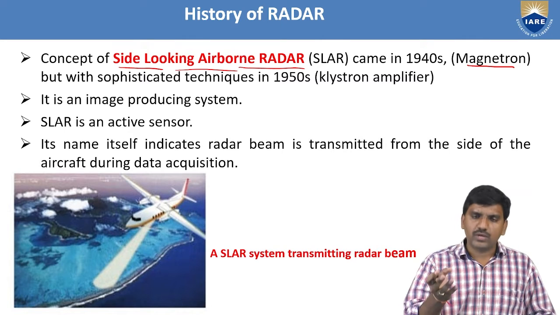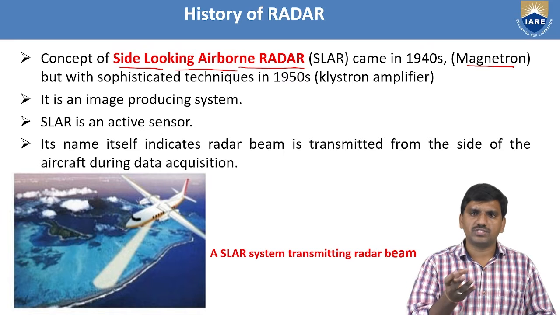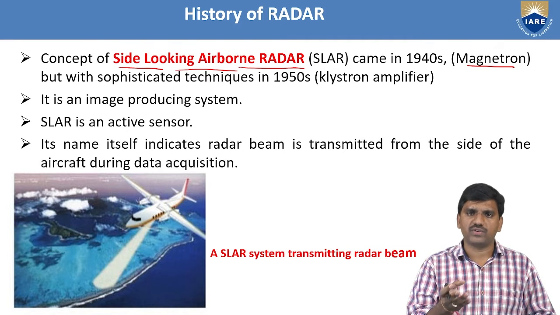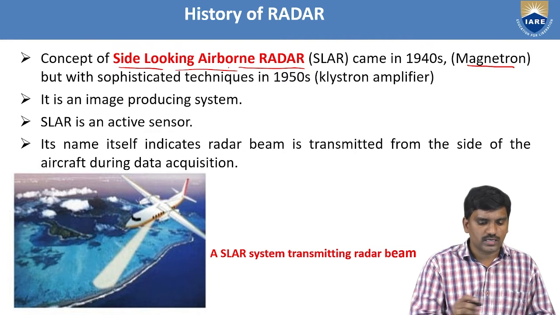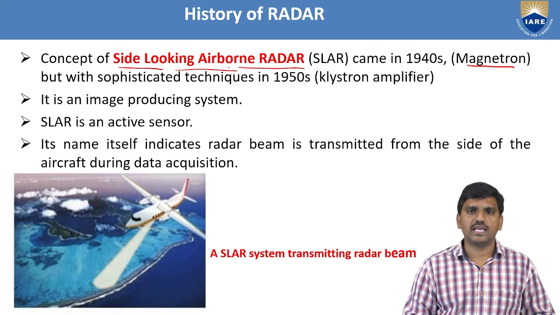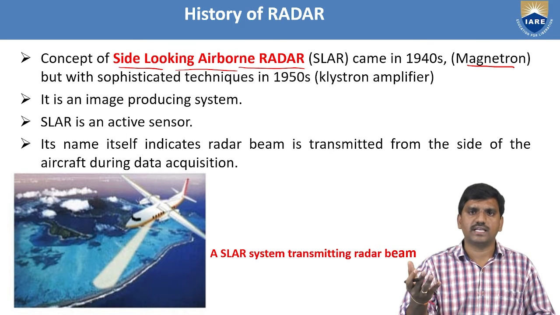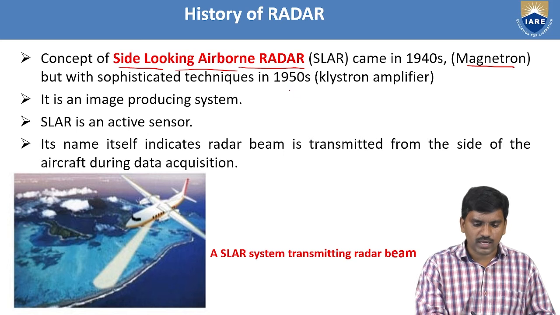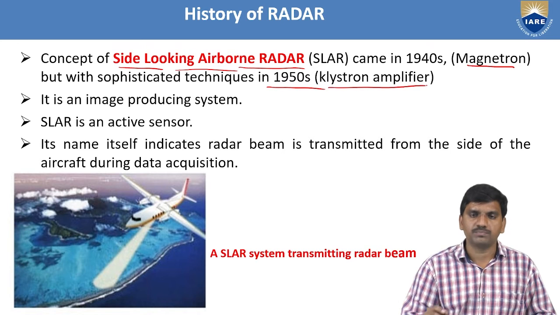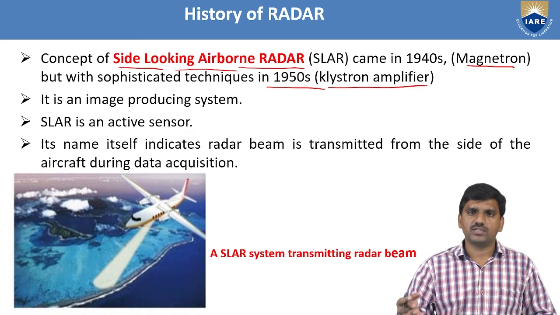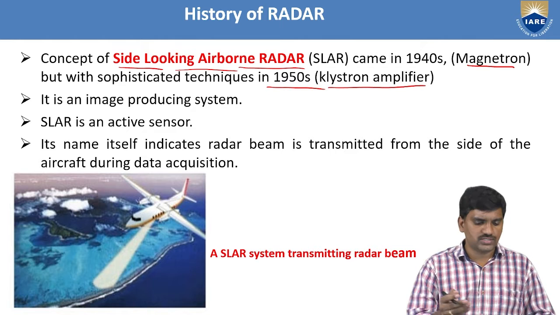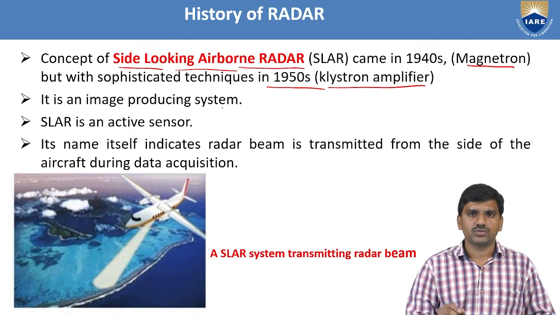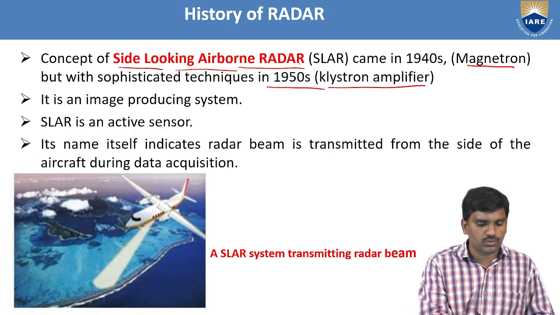By using the magnetron, there was a development of one type of radar, the side looking airborne radar, SLAR. The sophisticated techniques came into force in the 1950s, from the klystron amplifier. Basically, SLAR is an image producing system, and it acts as an active sensor. So this is about the side looking airborne system.